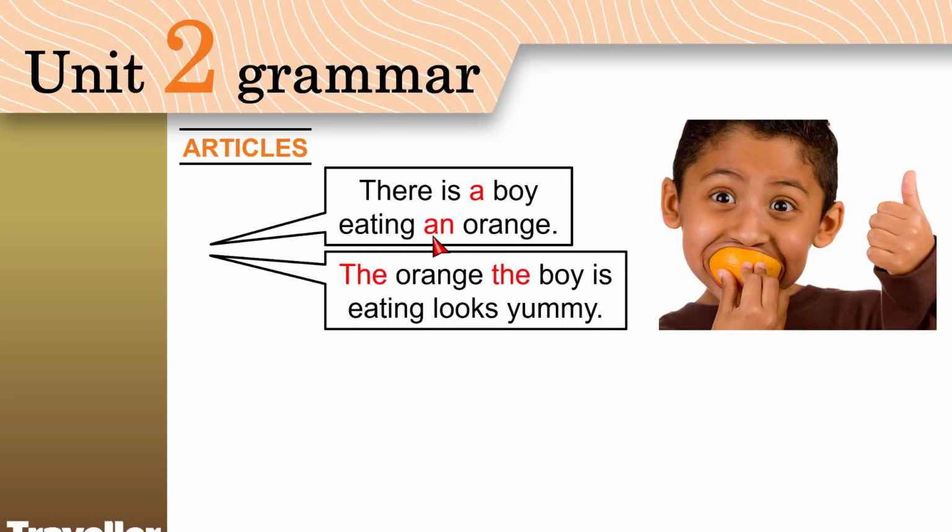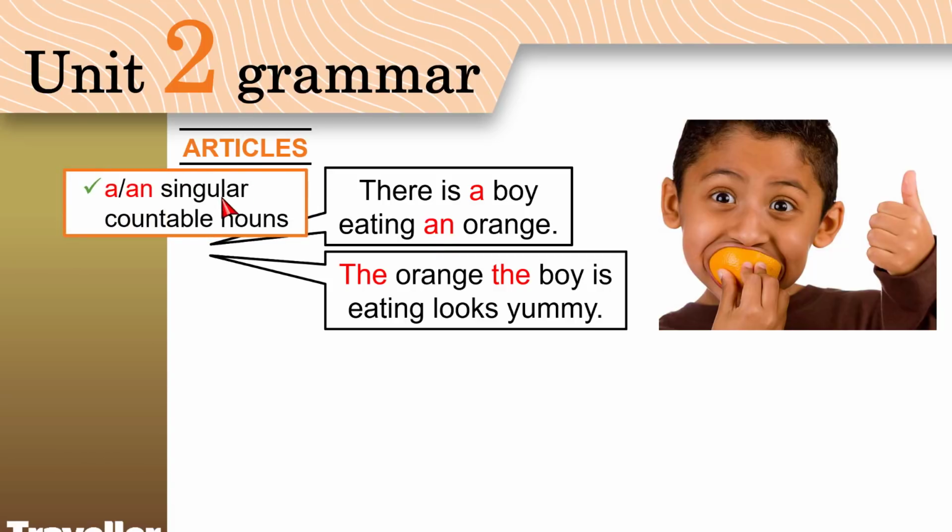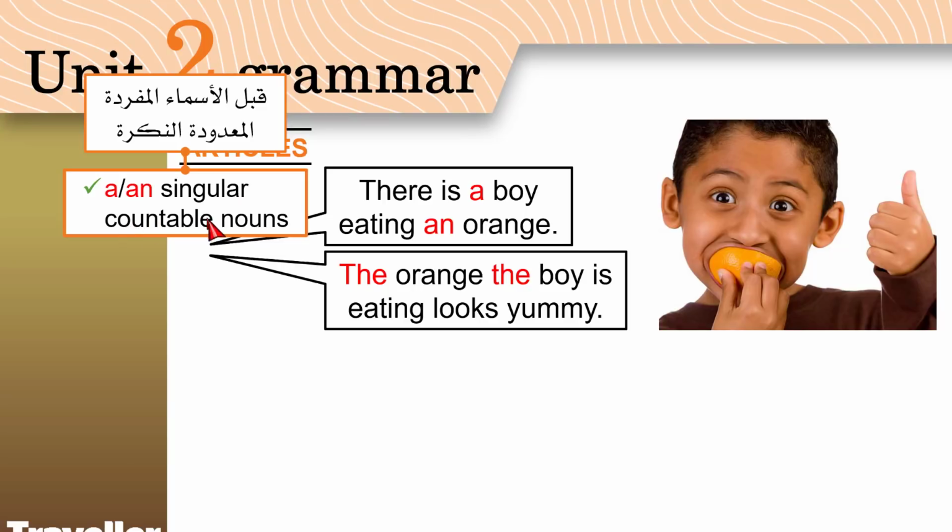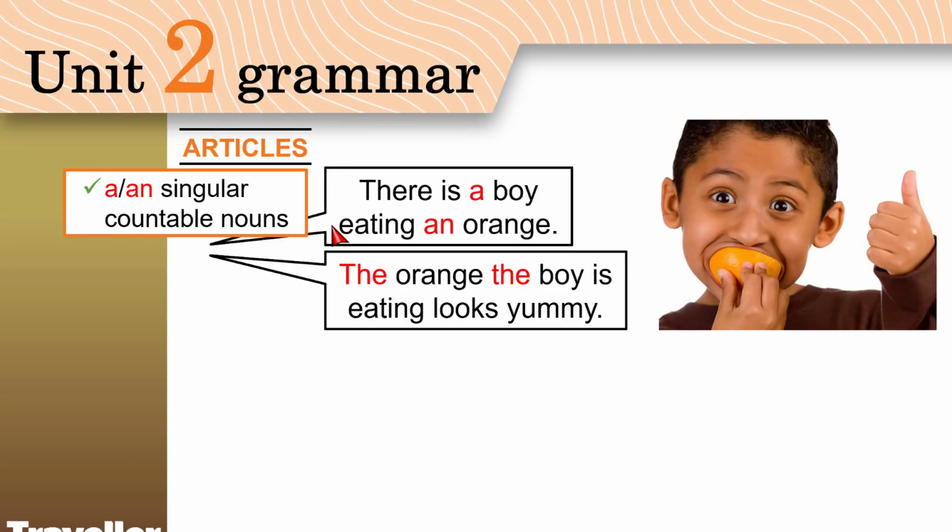We use a and an with singular, which means one. How many boys do we have? Only one boy and one orange. And countable nouns. Countable, you can count. One boy, two boys. Unlike water. If we use water, we say there is a boy drinking water, not drinking a water. So we use a and an with singular countable nouns. Okay, I understand. Why did we use the here? The orange the boy is eating, we have singular countable nouns. Interesting.